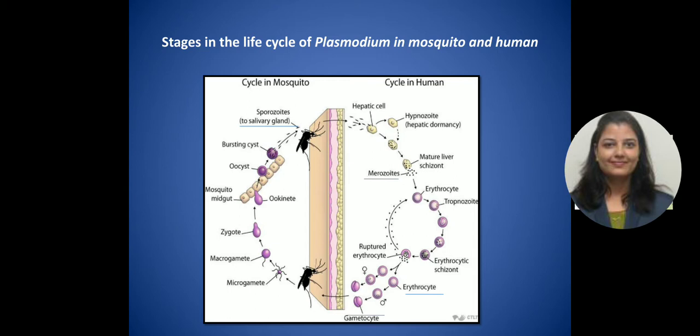the gametocytes enter the midgut of the mosquito, where they convert into microgametes and macrogametes, then into a zygote, and after a process of fission they convert into oocysts, and after meiosis they convert into sporozoites in the salivary glands, which is the most infectious stage of Plasmodium falciparum. These sporozoites are again ready to infect the next human host and can cause malaria in the human being.